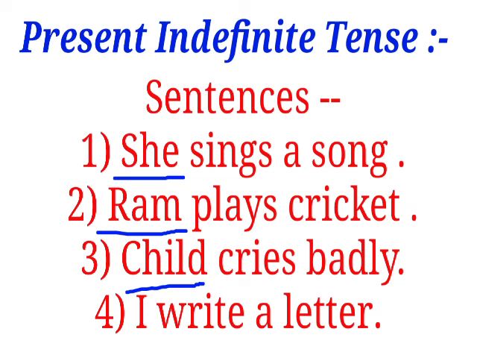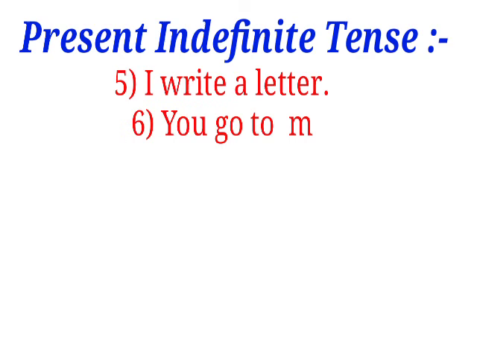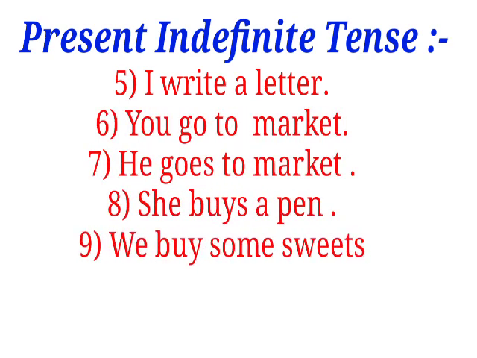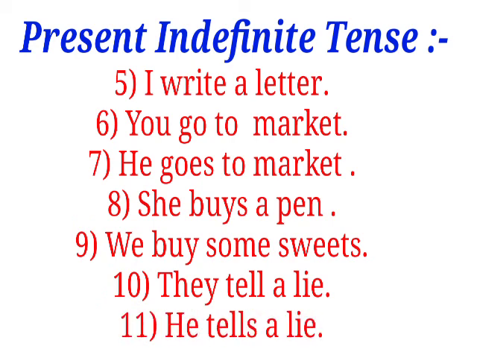So along with all these, we add s with the verbs. And with I, you and plural subjects, there is no need to add s or es with the verb. I write a letter. You go to market. He goes to market. She buys a pen. We buy some sweets. They tell a lie.